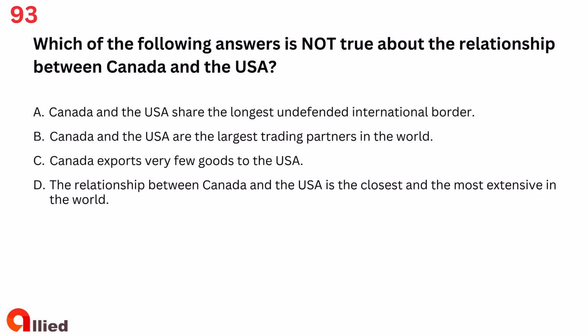Question 93. Which of the following answers is not true about the relationship between Canada and the USA? A. Canada and the USA share the longest undefended international border. B. Canada and the USA are the largest trading partners in the world. C. Canada exports very few goods to the USA. D. The relationship between Canada and the USA is the closest and the most extensive in the world.